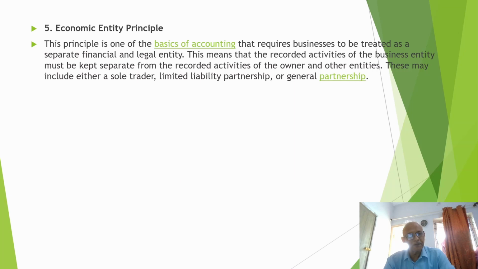Economic entity principle. This principle is one of the basics of accounting that requires a business to be treated as a separate financial and legal entity. This means that the recorded activities of the business entirely must be kept separate from the recorded activities of the owner and other entities. These may include either a sole trader, limited liability partnership, or general partnership.